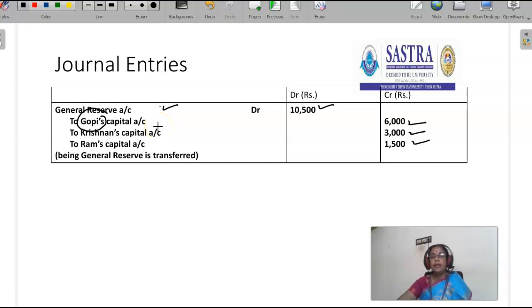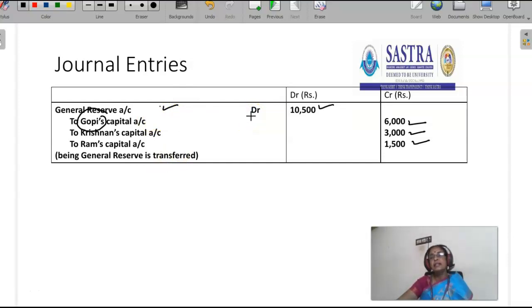The retiring partner also gets a share in the accumulated profit at the time of retirement because he has contributed his time, his effort and money. So he has the right to get a share in the general reserve and P&L account profit.